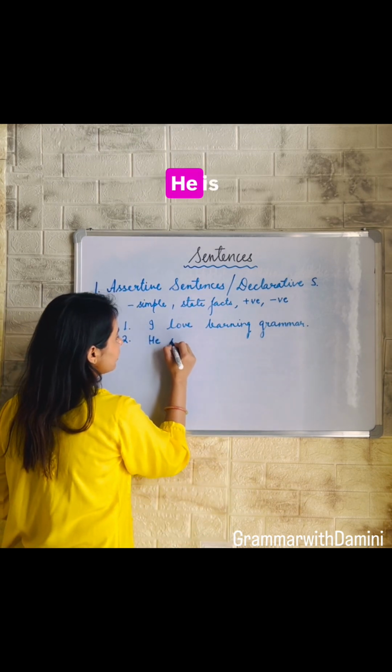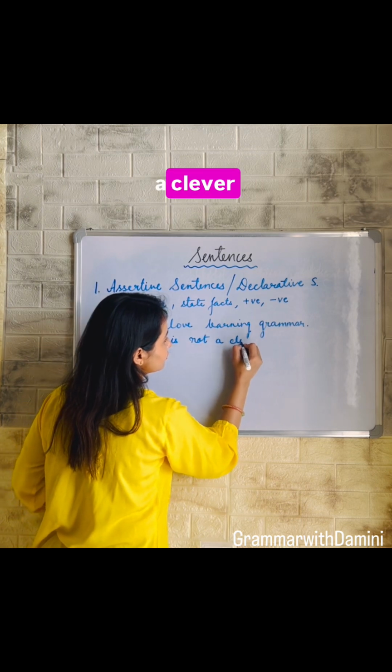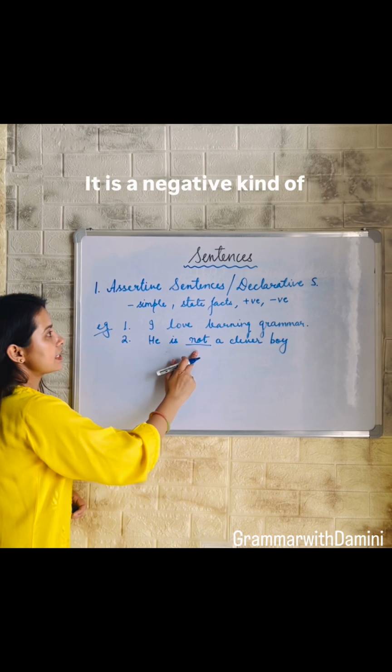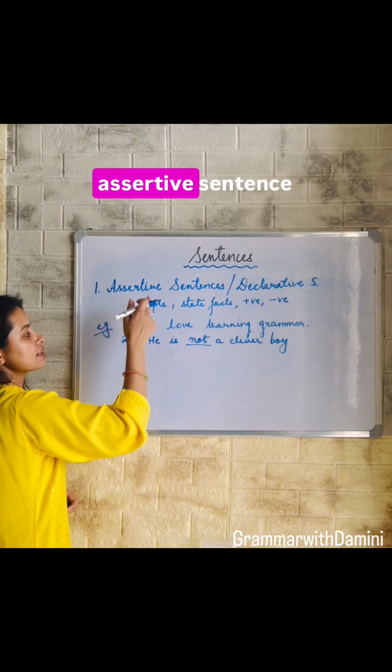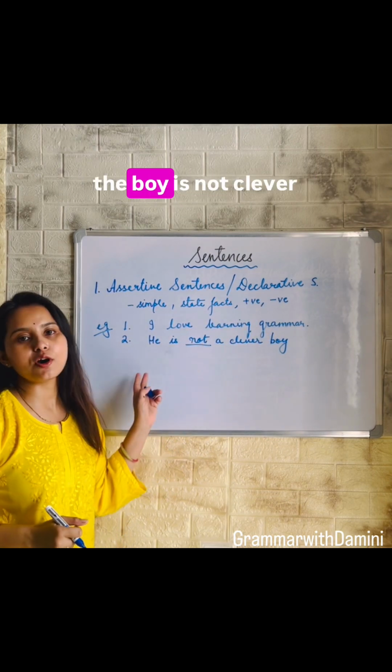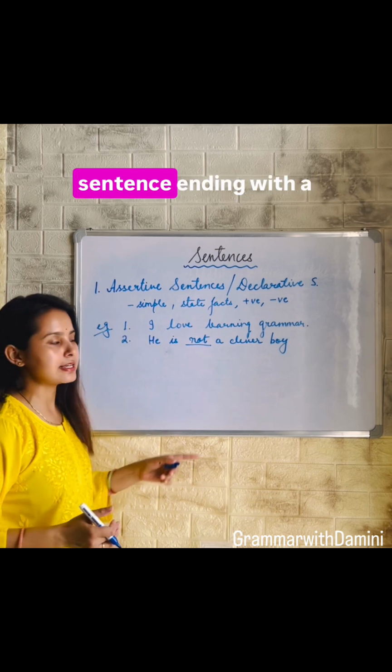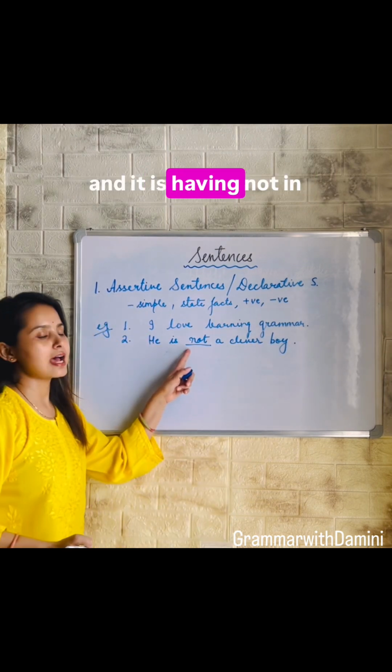Let's take another example. He is not a clever boy. Now, this is having not in it. It is a negative kind of an assertive sentence. It is simply saying that the boy is not clever. It is again an assertive sentence. It's a simple sentence ending with a full stop and it is having not in it.